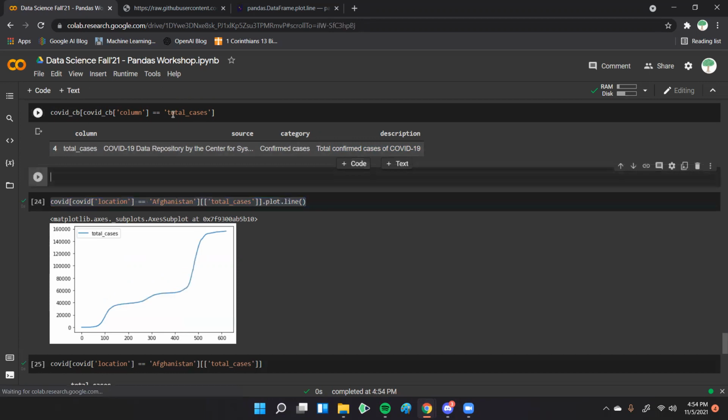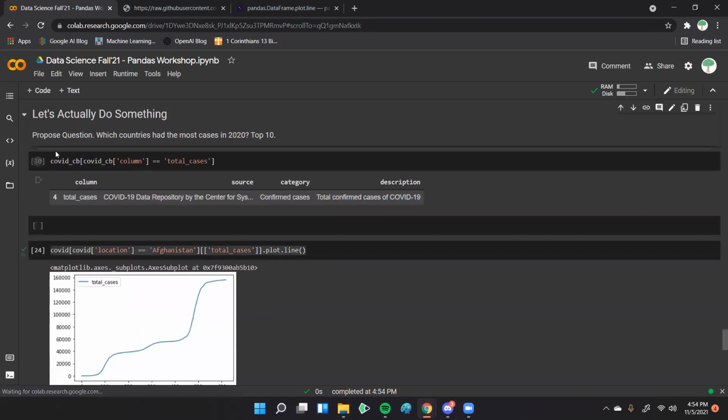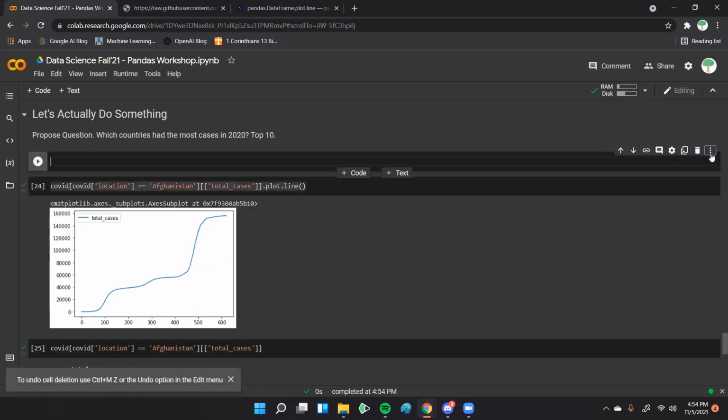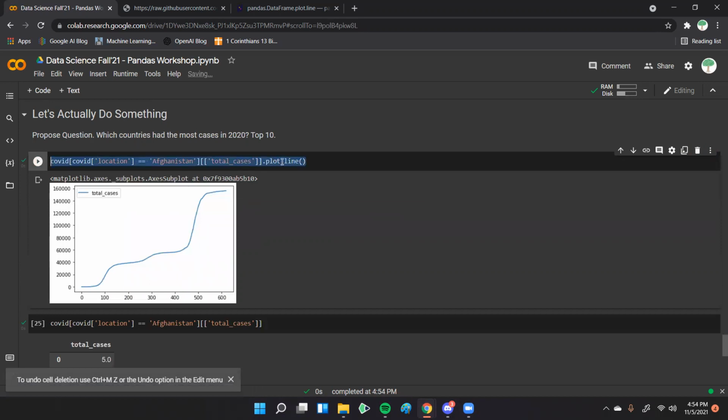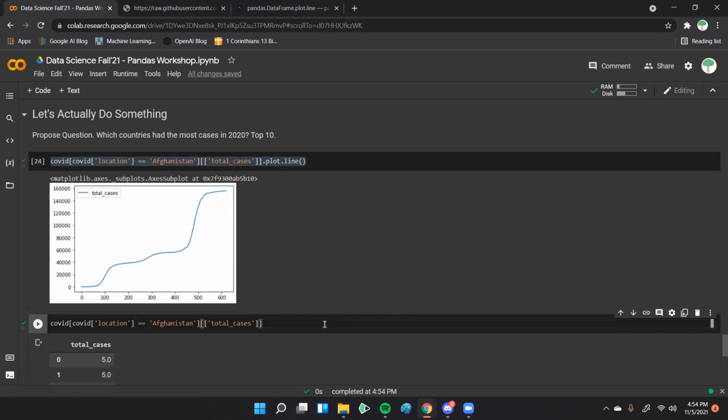So now that we know that from looking at the code book, we can remove this. We don't need that anymore, and we can remove that. Okay, so we have this plot. Now basically what we're going to want to do is look at the last day of 2020. To do that, we'll just have to filter on that last day.